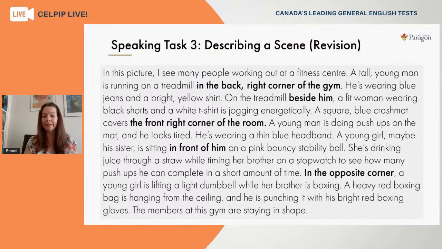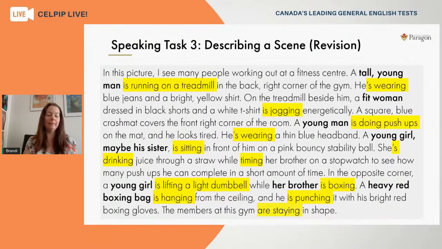Okay, we can now look at the actions themselves and the people. So based on our notes, all of the bolded words here are the people that we're talking about, and the yellow highlights show the actions that they're doing. So this is that present continuous verb tense. So you can recognize the ing action verbs. So again, thinking of the number of ideas that the raters are scoring us on, we can see that we've got lots of ideas here to describe. So we've done that part of the response really well.